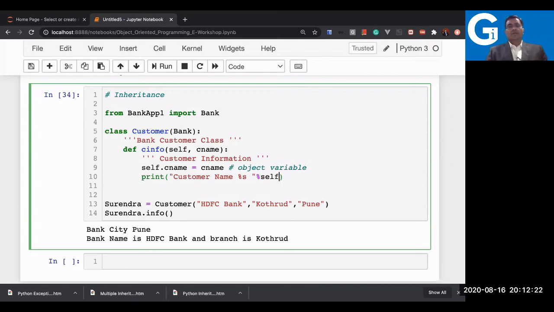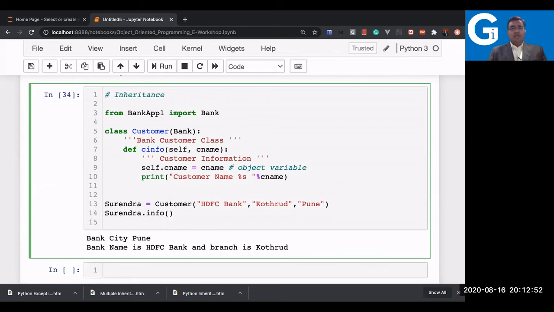Now I can write cname also, that's fine, because if I have to just print it here, it's fine. If I have to print it somewhere else, if I want to share, then I have to write self.cname. So it is not mandatory. When you do not want to share, just define the variable as a local variable. If you want to share, define it as an object variable or class variable based on the requirement. We have not discussed class variables till now. So let us test this now.